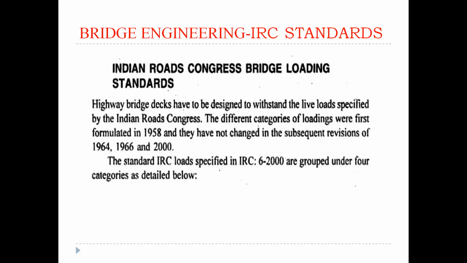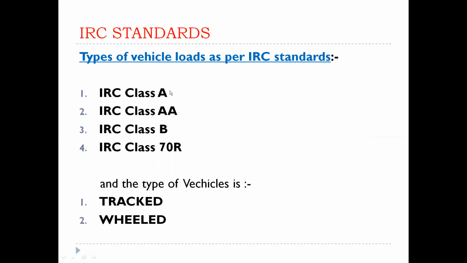Clear? The standard IRC loads specified in IRC 6 2000 are under four categories. Basically, IRC 6 2000 gives the standard loading conditions. What are the four categories? IRC Class A, IRC Class AA, IRC Class B and IRC Class 70R.